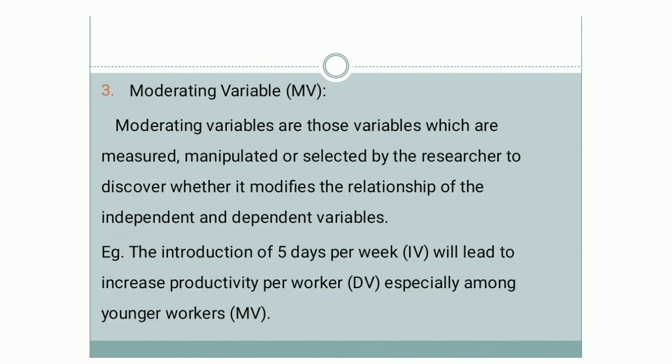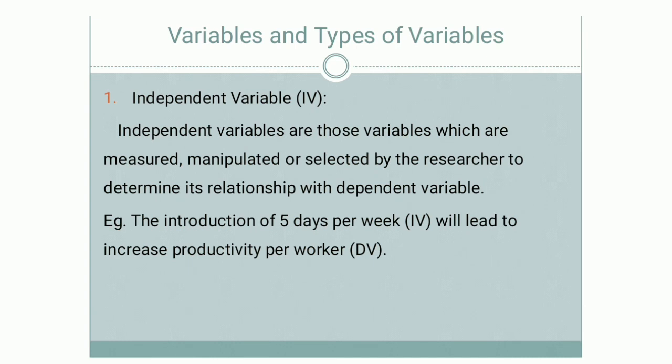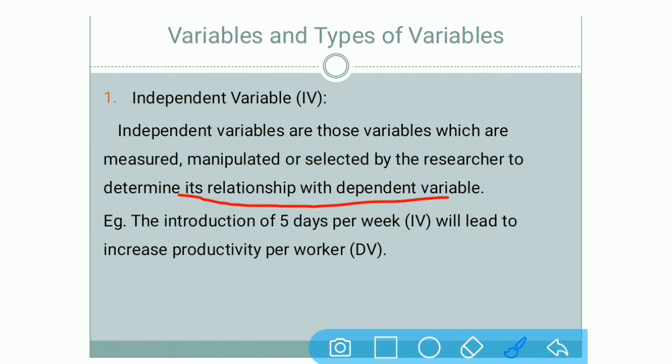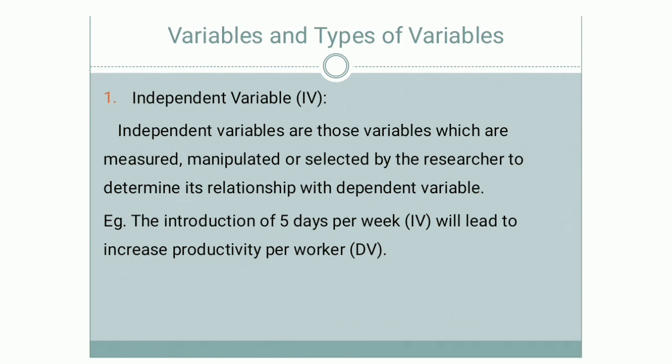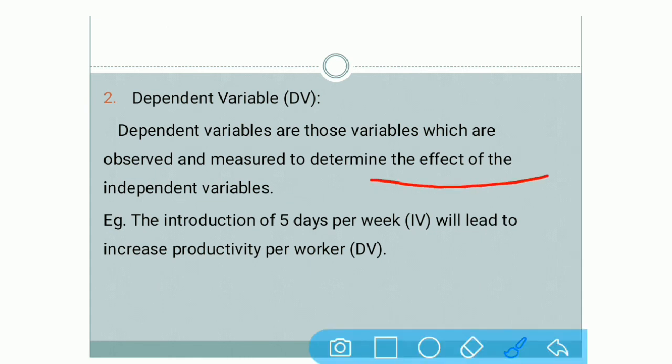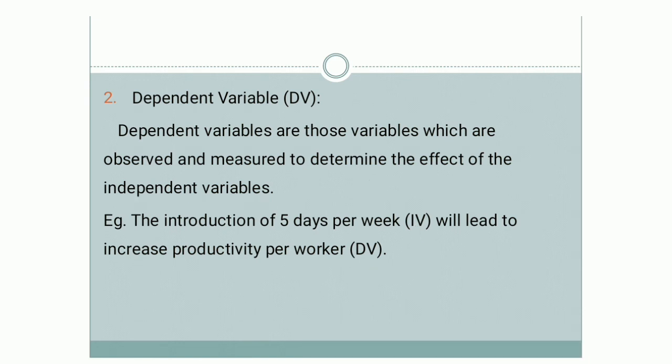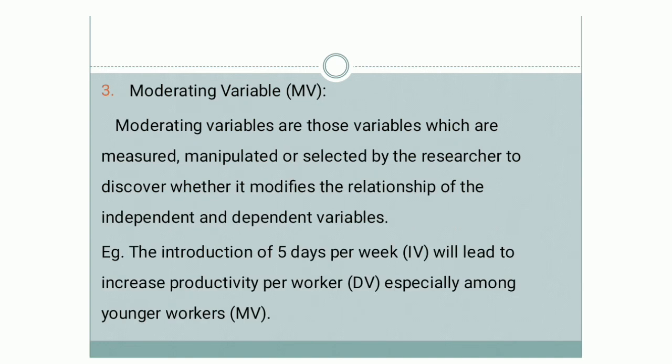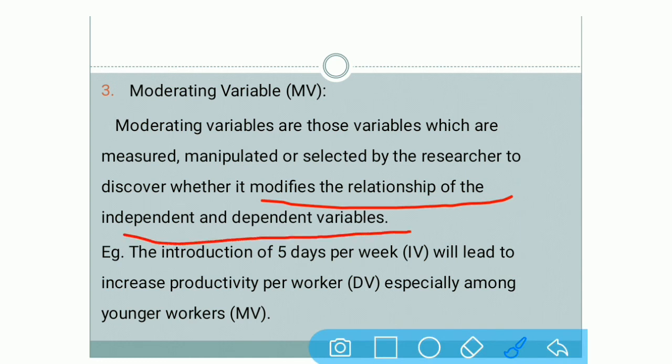Today we are concluding with the independent variable, which is measured, manipulated, or selected by the researcher to determine the relationship with the dependent variable. Number 2, dependent variable, which is fully dependent on the independent variable, and it gives the effect of the independent variable. Number 3 is the moderating variable, which modifies the relationship between the independent and dependent variable.